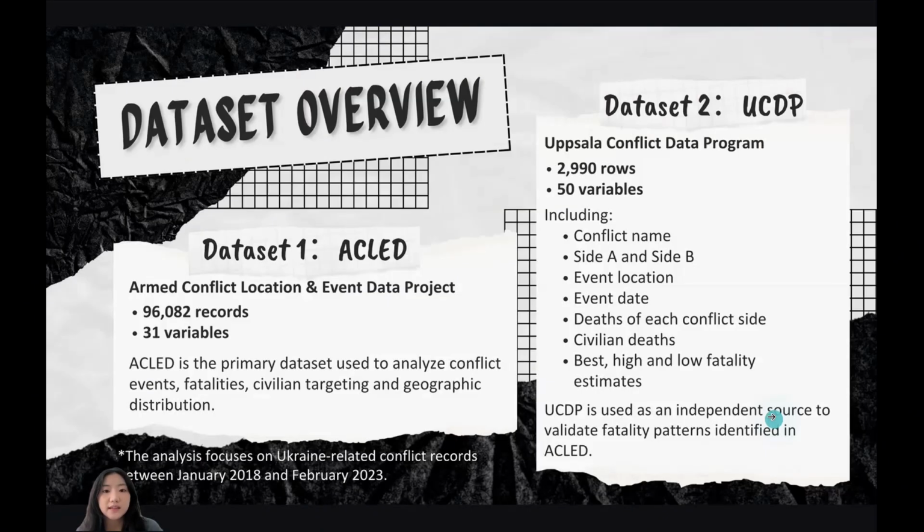We used two datasets in this project. The first one is ACLED, which is our main dataset. It contains more than 96,000 conflict event records and includes information such as event dates, locations, fatalities, and civilian-related incidents. The second dataset is UCDP. We mainly use it as an independent source to check whether it shows similar conflict patterns. In our analysis, ACLED is used for the main findings, while UCDP is used to support and validate our results.